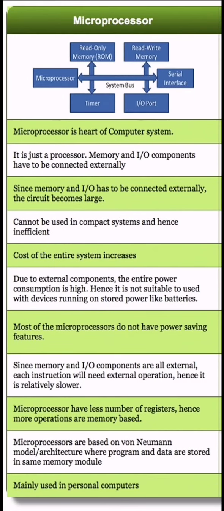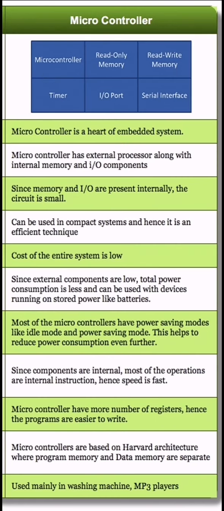Seventh, in the case of a microprocessor, most microprocessors do not have power saving features. While in the case of a microcontroller, most microcontrollers have a power saving mode like idle mode or power saving mode. This helps to reduce the power consumption even further.